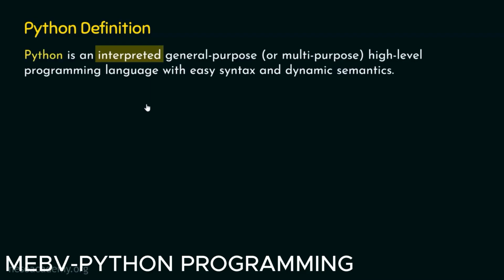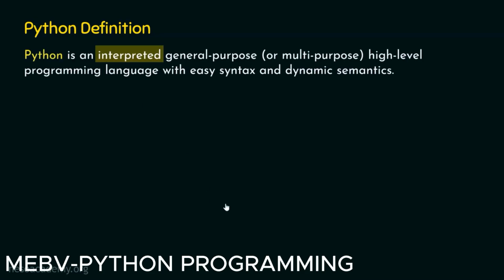Now you might have this question in mind. Why Python or any other language needs translation? Languages like Python, C, C++, Java, these languages need translation because we humans can understand these languages very well, but unfortunately, computers are not capable of understanding these languages. And this is the reason why translation is needed. We need to translate the code which we can understand to the code which machines can understand.